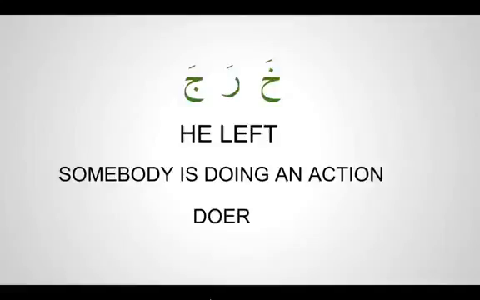Any verb, any action, there has to be a person who is doing the action. There has to be a doer. They come together. You cannot have a word which describes an action but has no doer in it. That will be an ism, where it just describes a meaning, but there is no action in it.